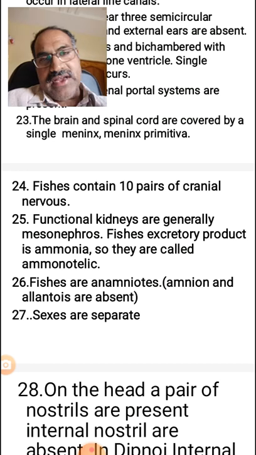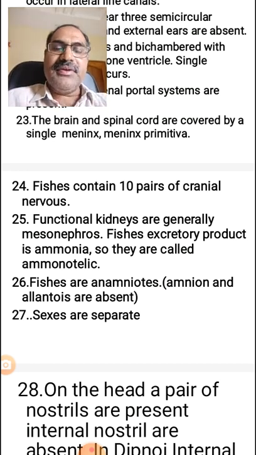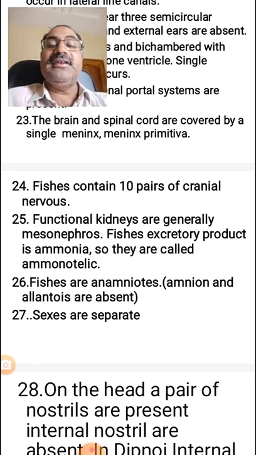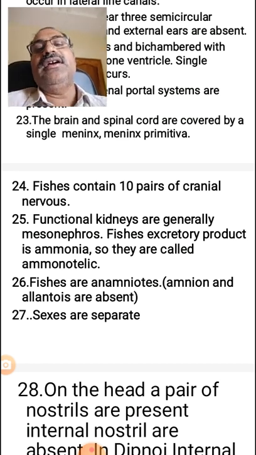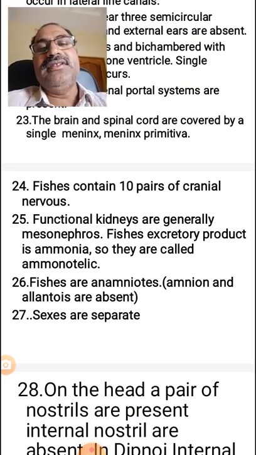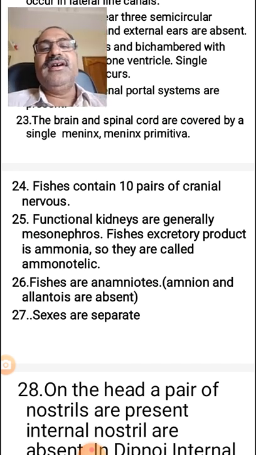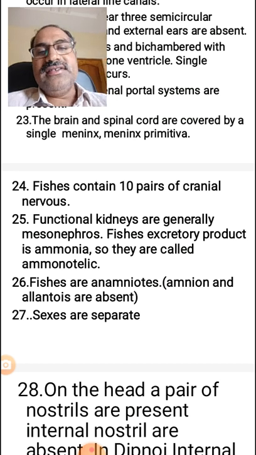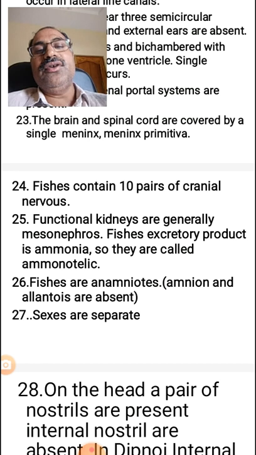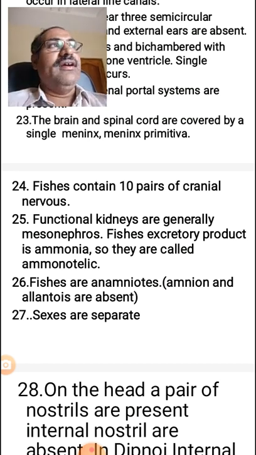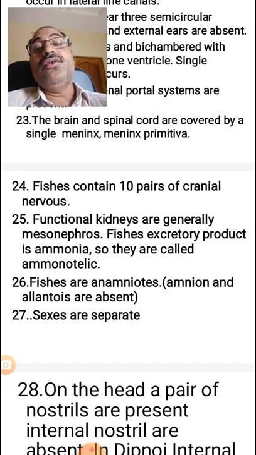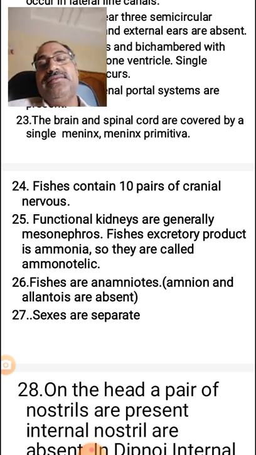If an animal releases the end excretory product in the form of ammonia, it is called an ammonotelic animal. This condition is called ammonotelism. Animals that release urea as an end product are called ureotelic animals, ureotelism. And animals that release the end product in the form of uric acid are called uricotelic animals, uricotelism.